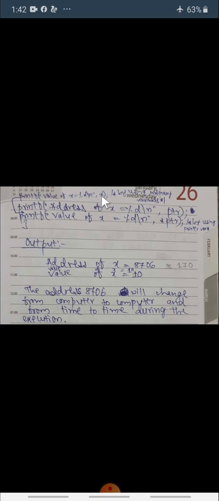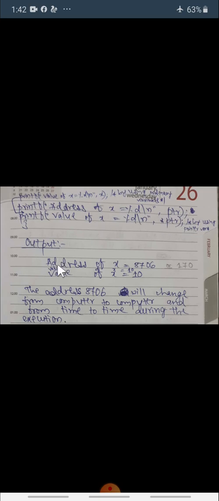So this value of x, we are displaying using the ordinary variable, but with the help of the pointer variable also we can print the value of x, that is, value of x is equal to, it is also %d. That %d is nothing but, here it is not x, if you observe, here it is *ptr. Here we used variable x and here we are using the pointer variable *ptr. This is how we are printing the value of x by using the pointer variable.